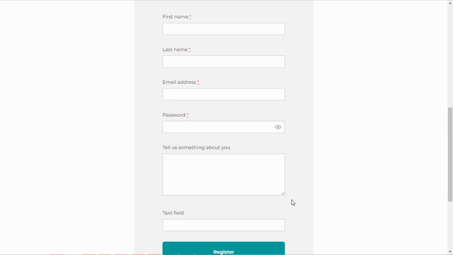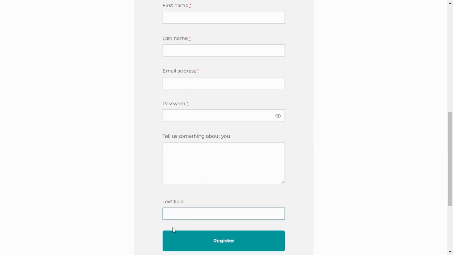Great, so here's my new text field. If you remember, I named it test field for my own sake while creating the field, but the label that I chose was text field. So this is what the users are going to see. And of course, it's not mandatory. I didn't make it mandatory, so it doesn't have these right here. Now, this was added to the bottom of this form because it was the last option I added.